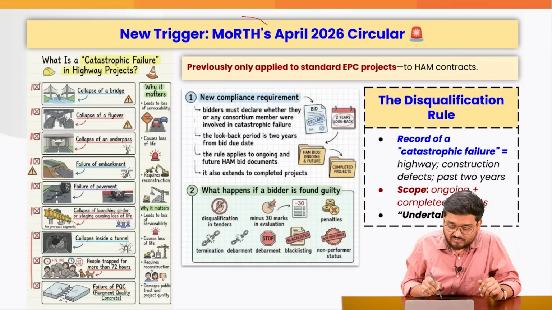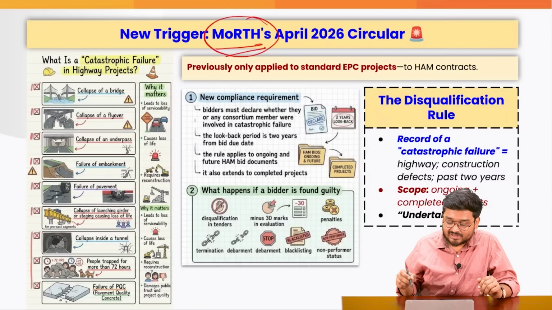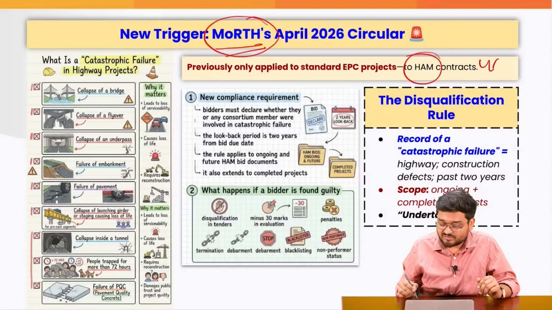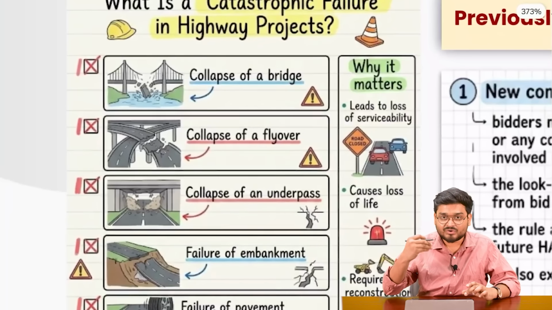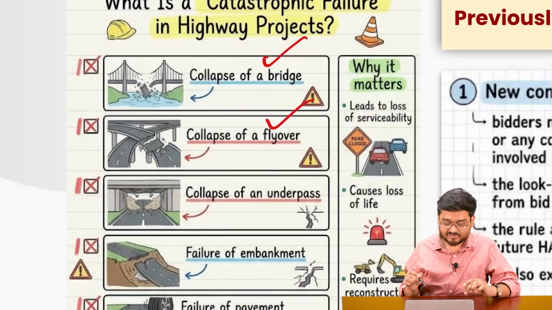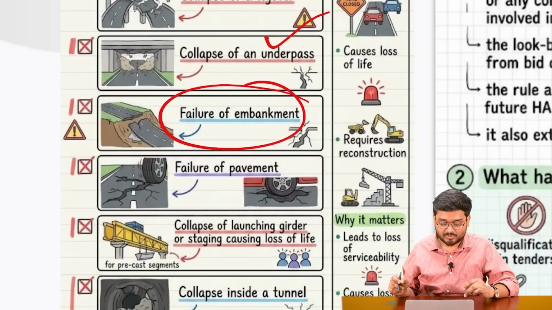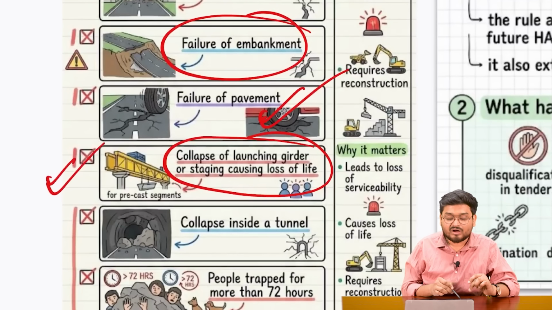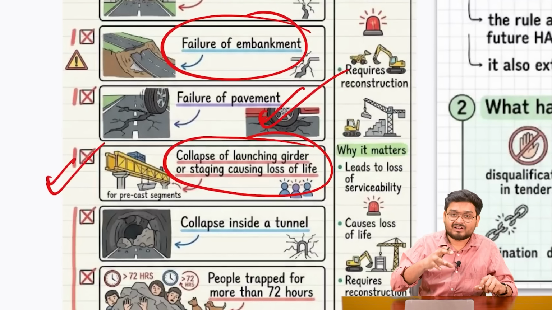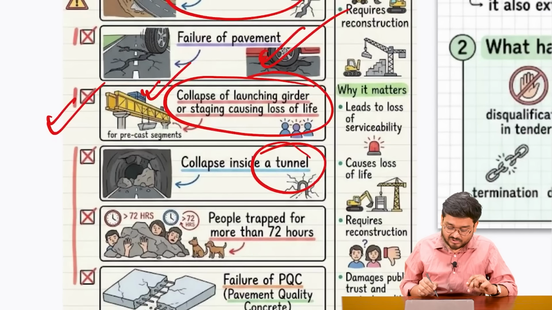Now recently, the Ministry of Road Transport and Highways came up with a new regulation. It has been seen over a period of a few years that the projects under HAM, where the government is contributing a substantial 40% money, are not implemented well by the private people, because in the news, we often see that a bridge has collapsed, flyover has collapsed, underpass has collapsed, embankments due to various river activities are not done properly, pavements are not maintained properly, infrastructure with reference to various big projects and construction activities also get disrupted, tunnel collapses happen, people sometimes get trapped for more than 72 hours.